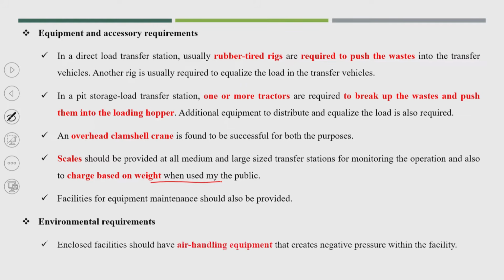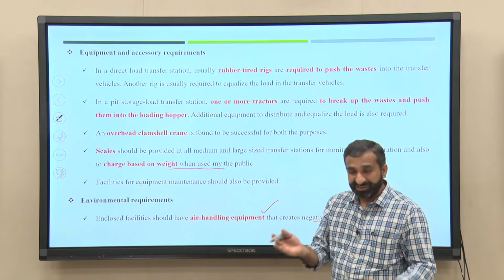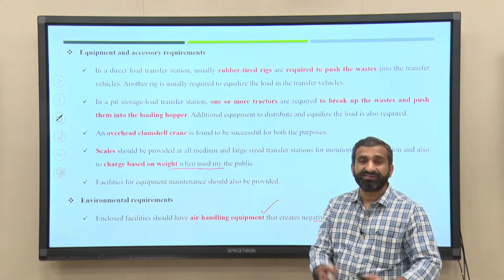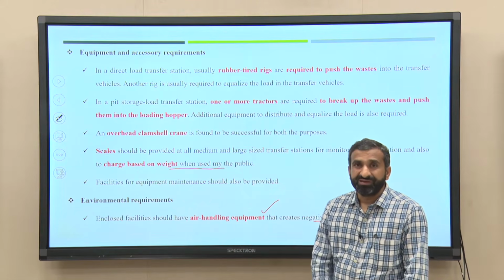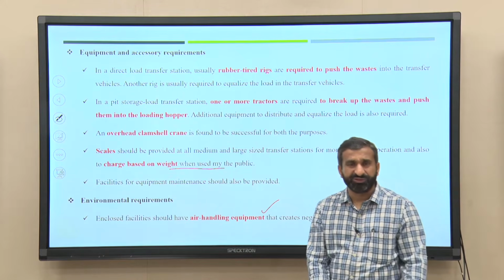Next is the environmental requirement. Obviously, an enclosed facility should have air handling equipment that creates negative pressure within the facility. The idea is that there will not be any odor coming out from the transfer station. It is possible that we locate the transfer station very close to a residential area, so odor will always be the major issue.